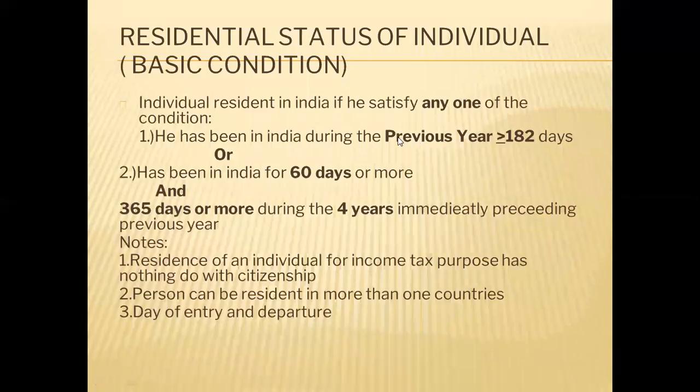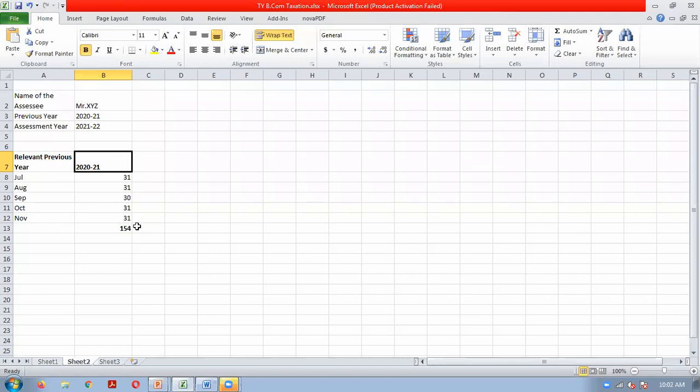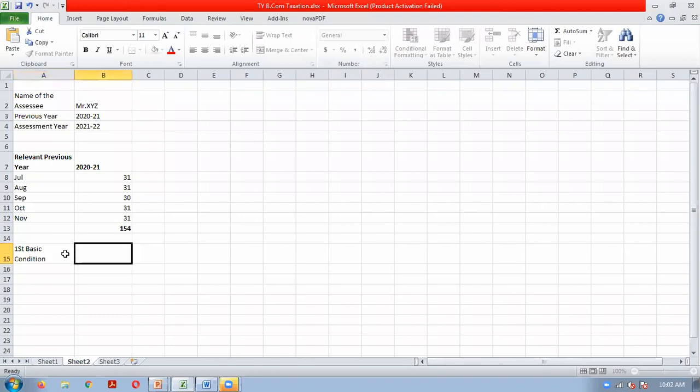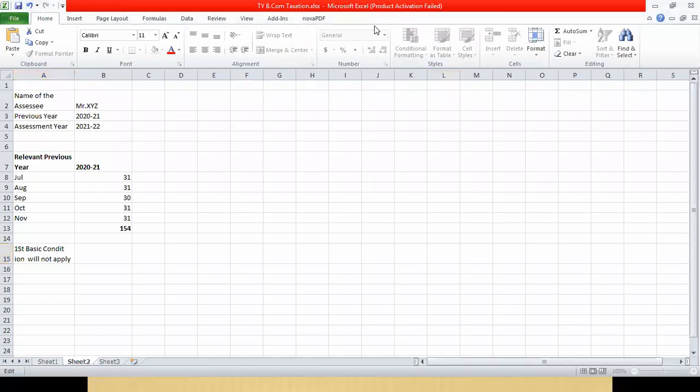Not apply, because he was in India for only 154 days during 2021. So first basic condition will not apply.